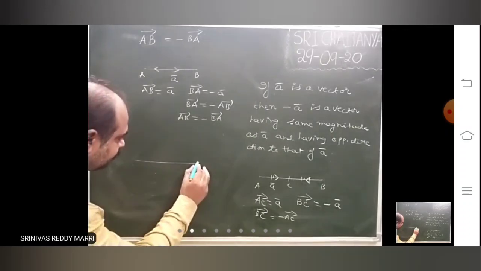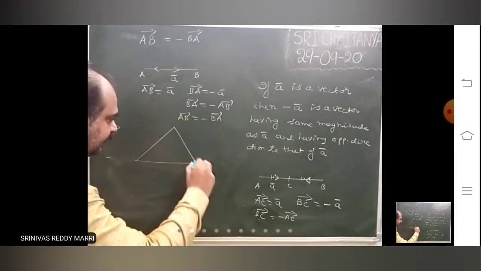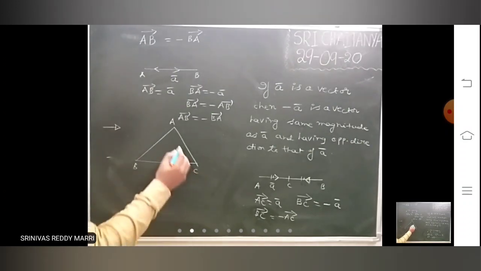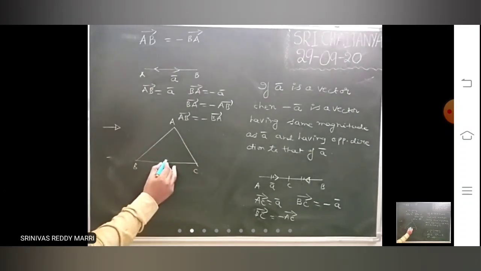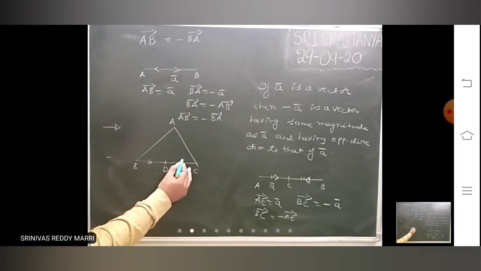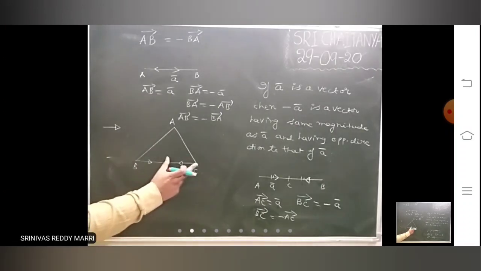Take another example. Suppose a triangle ABC is there, and D is the midpoint. Now take BD bar, this vector, and CD bar, another vector.